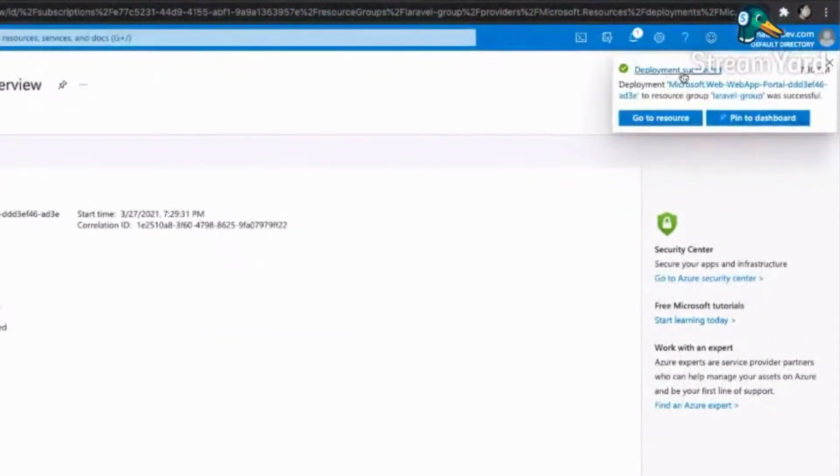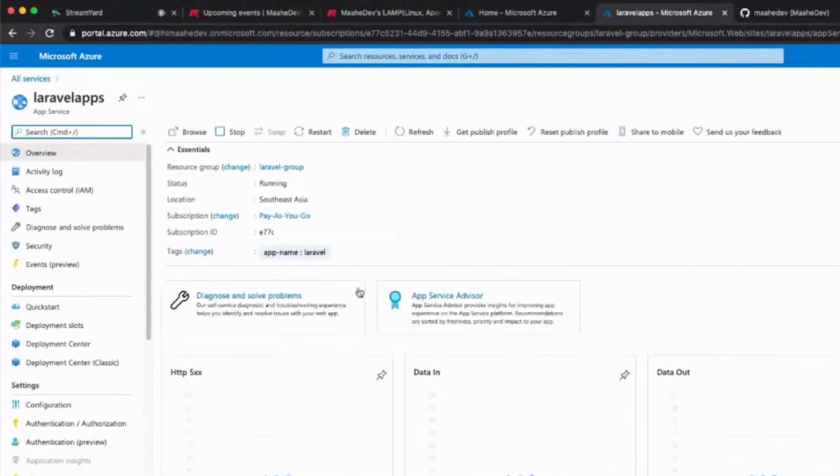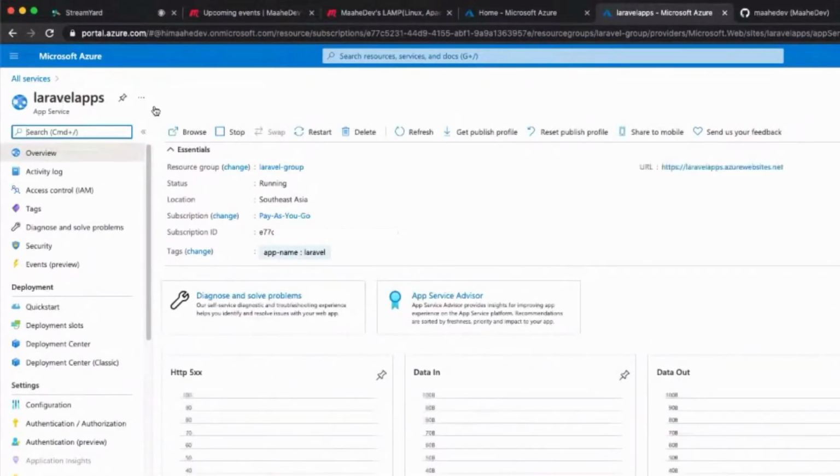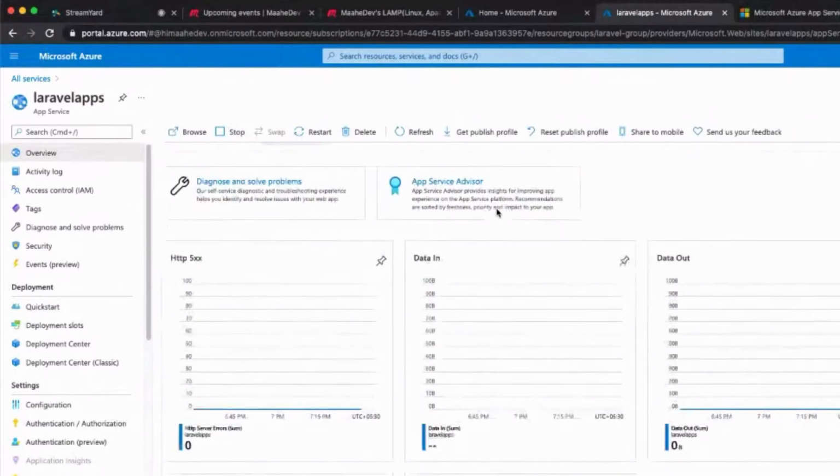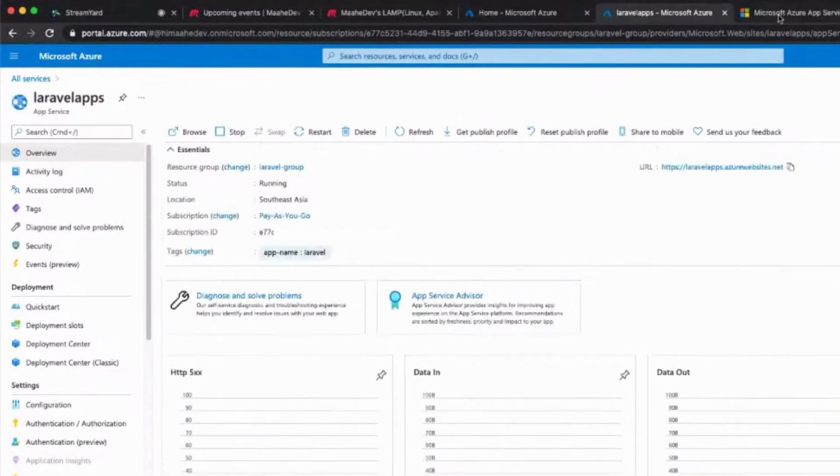Yeah, so we got that the deployment has succeeded. You can see on the right we got this step, and we can go to resource. Okay, so this is the new resource. Laravel apps is what I have created just now. And if you visit this URL, you will see the default page for the Windows Azure thing, in which we will be installing our Laravel app soon, so that we will see our Laravel page.